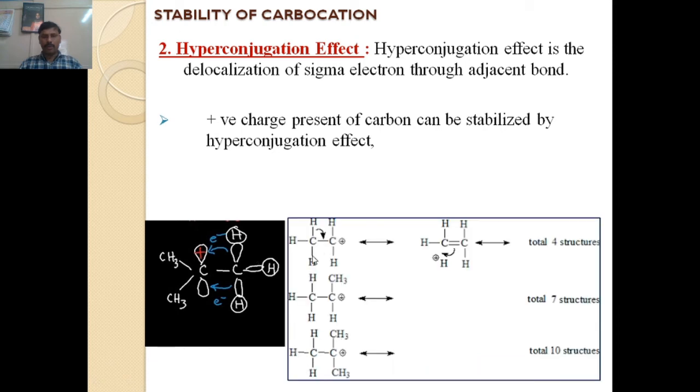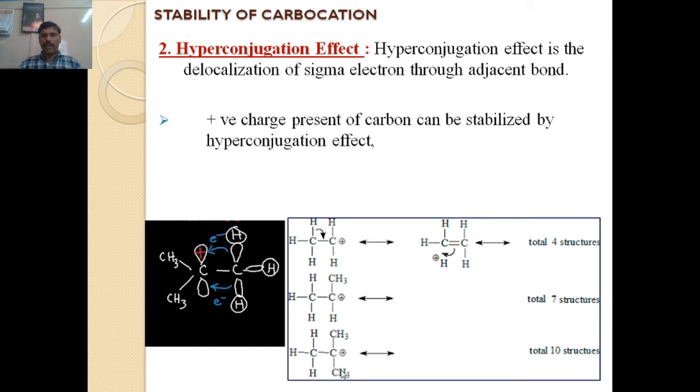If you see in these three examples, the positively charged intermediate, called the carbocation, gets stabilized by the three hydrogen atoms present on the adjacent carbon. Here, the carbocation gets stabilized by the six hydrogen atoms present on the adjacent carbon atoms. Here three hydrogen atoms and three hydrogen atoms can undergo hyperconjugation and the stability increases. Here, in this structure, the carbocation gets stabilized by the nine hydrogen atoms present on the adjacent carbon atoms.